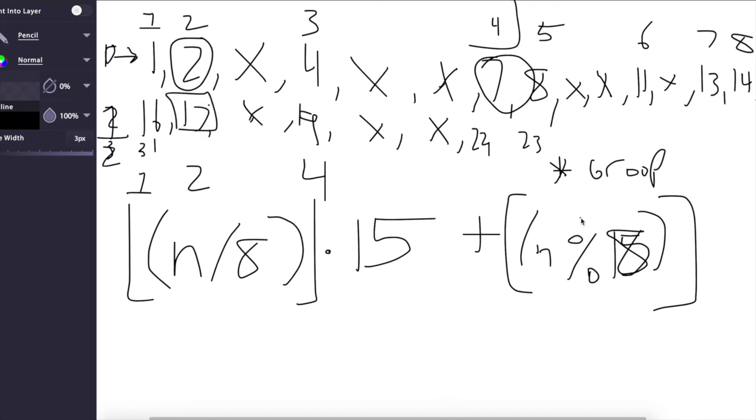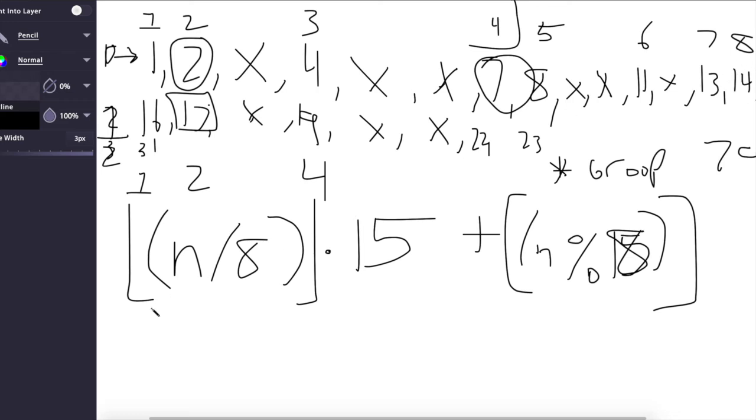However, there's actually one case that this might fail at. For example, let's try to get the 8th number. We would take 8 over 8, so 1 times 15 is 15 plus 8 mod 8, so 0, and this would just come back to here. So then we would actually get 29, which isn't the case because it would be 14.